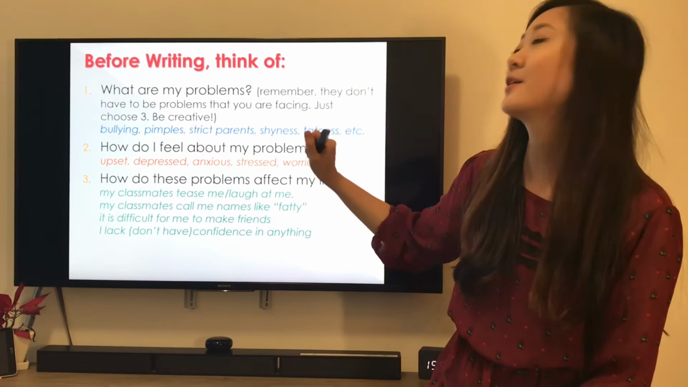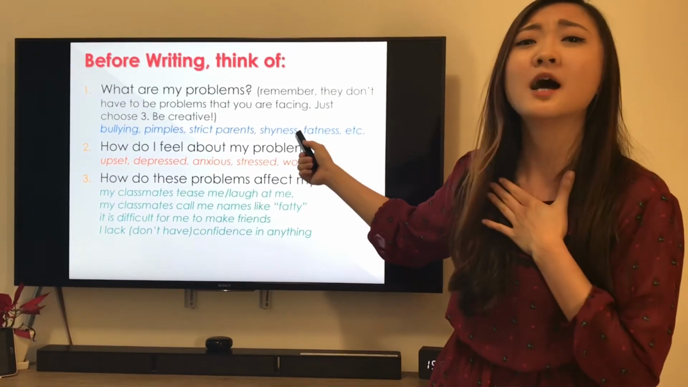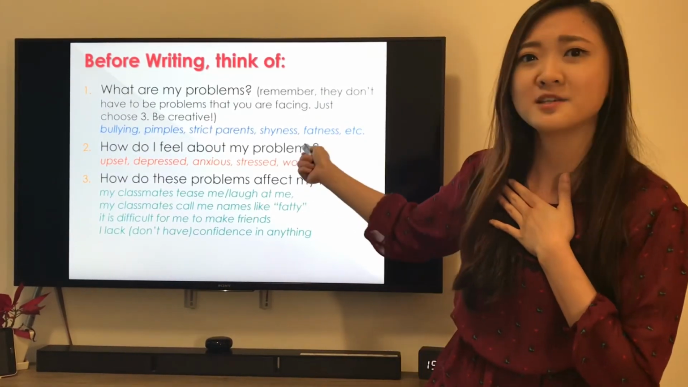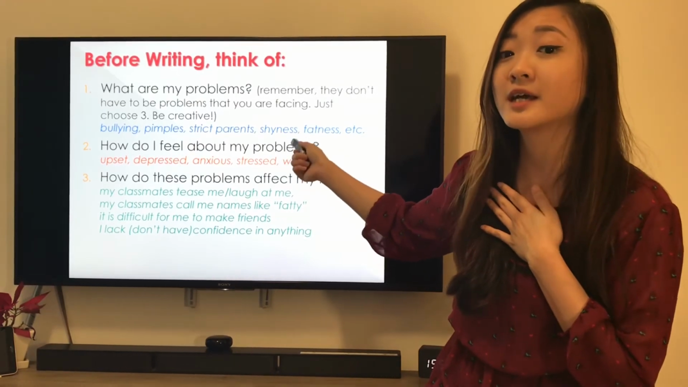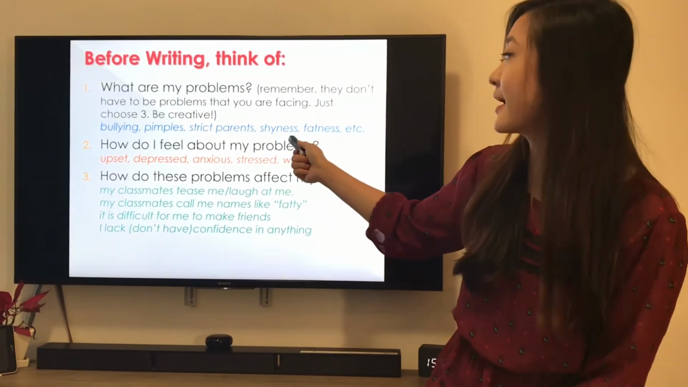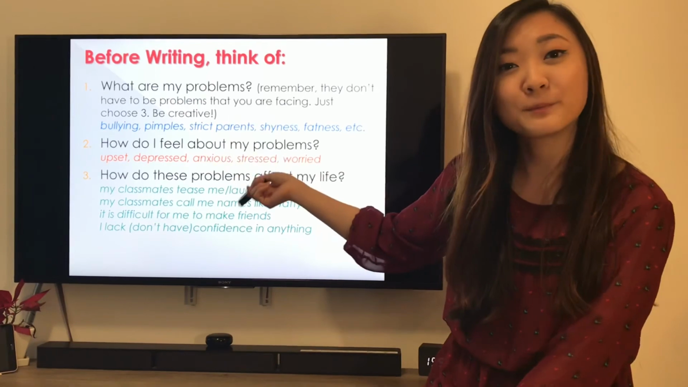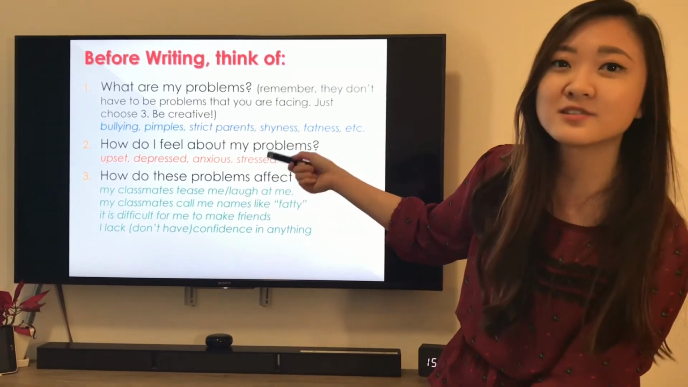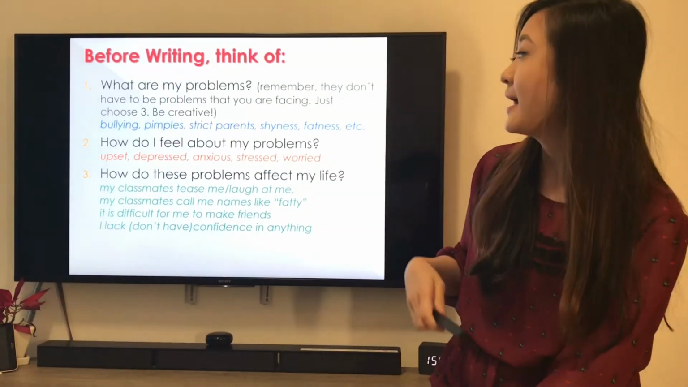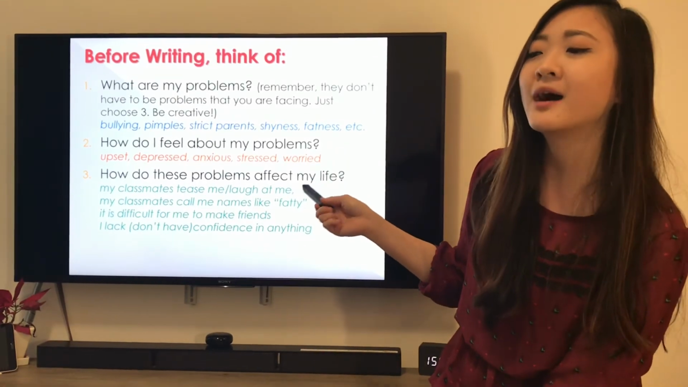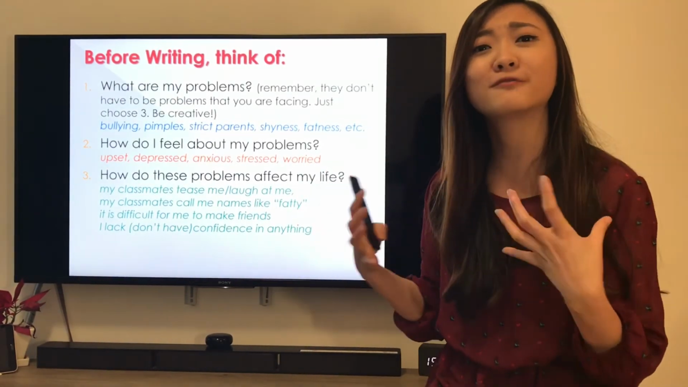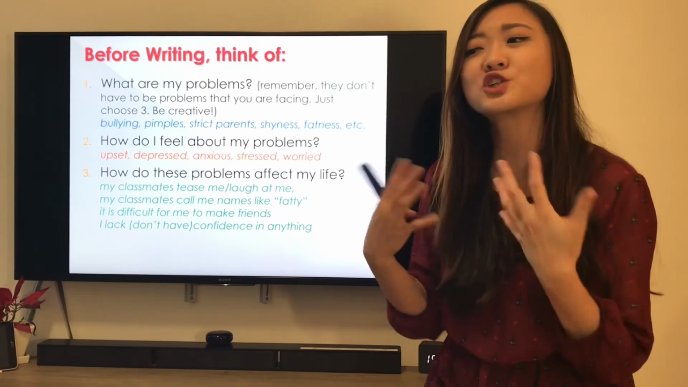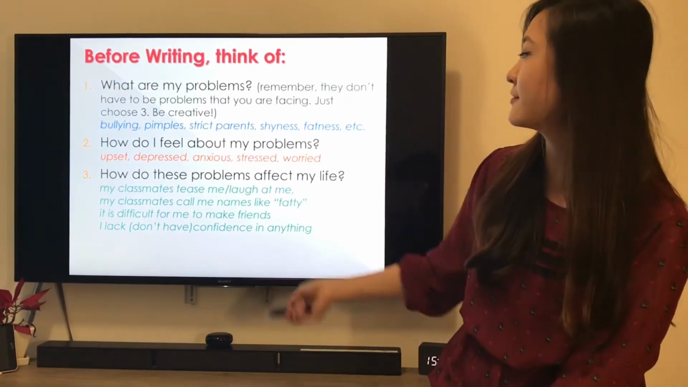Then the second part is to think about how you feel about your problems. Again, use words from your vocabulary words in Unit 8. You feel upset, depressed, anxious, stressed, worried, whatever, okay? And then the third one, think about how these problems affect your life. How does it change you? How does it change your life?